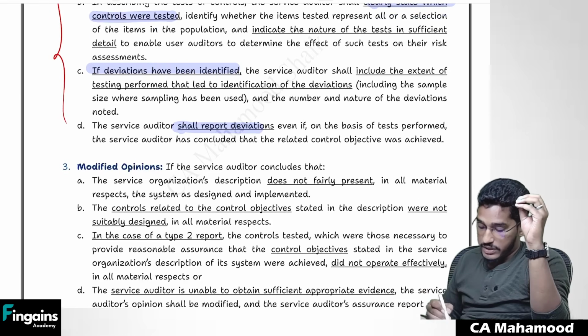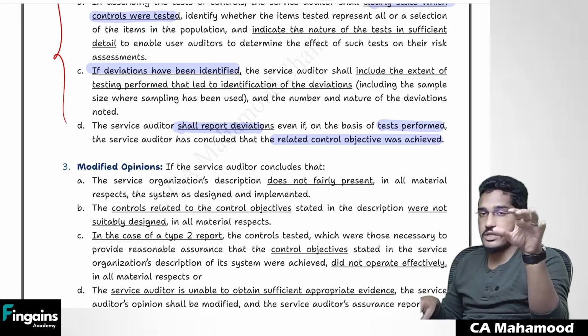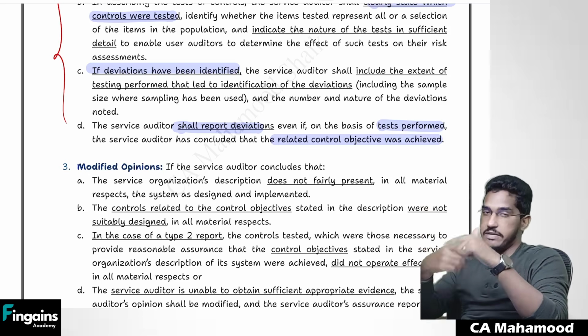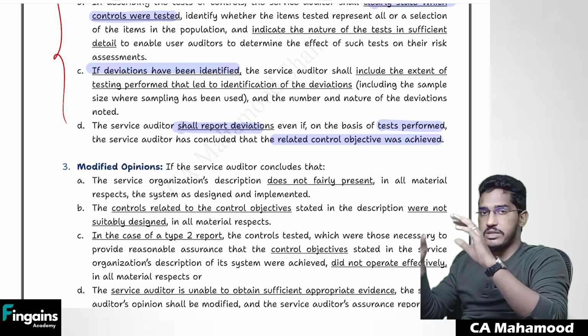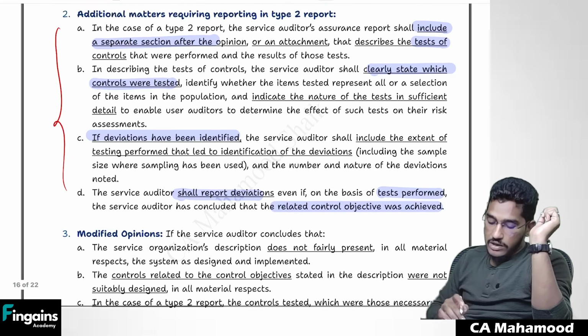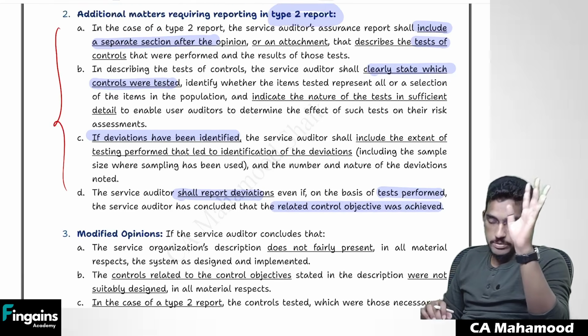And the auditor shall report deviations even if, on the basis of tests performed, the service auditor has concluded that the related control objective was achieved. Sometimes what will happen is there will be a deviation in control, but still the control objective will be met. Still you have to report that deviation. Even after the deviation, your objective will be met, but still you should not skip that deviation. That deviation also you have to report. But all this you are required to do only in the case of type 2 report, not in the case of type 1 report.